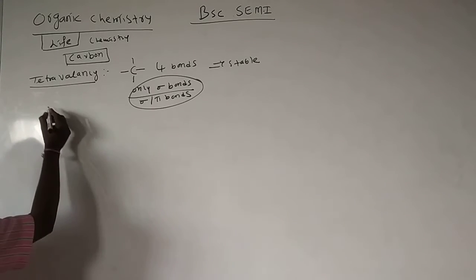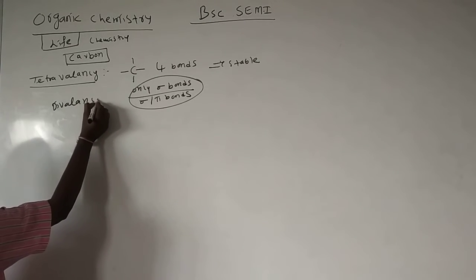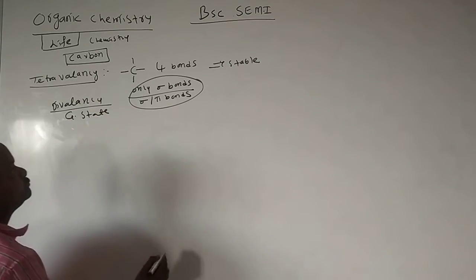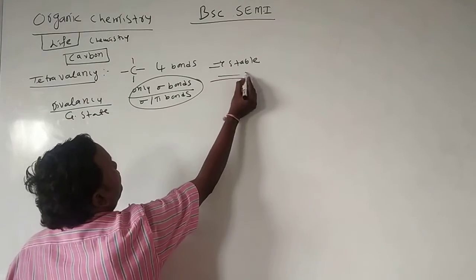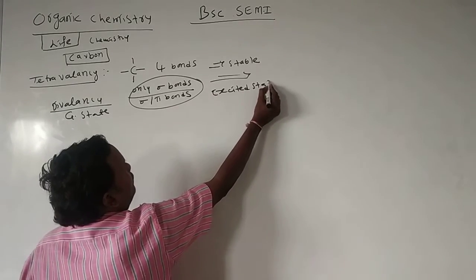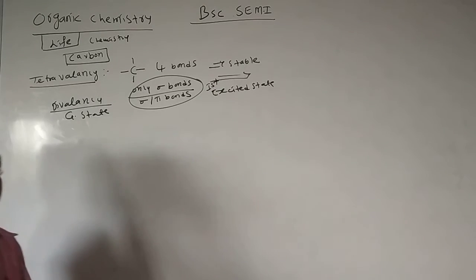Other than tetravalency, which valency does carbon exhibit? It also exhibits divalency in the ground state, and tetravalency in the excited state, the first excited state. We'll see what the first excited state and the ground state are in continuation.